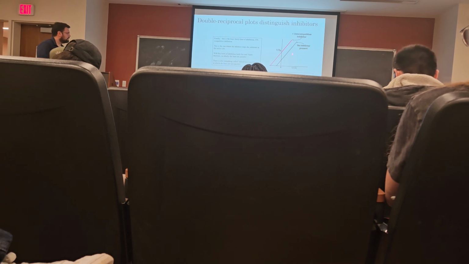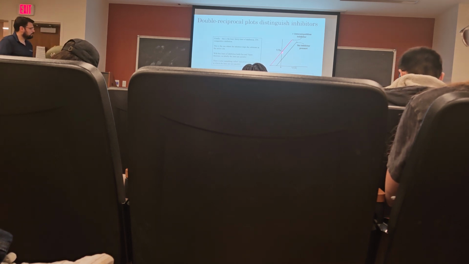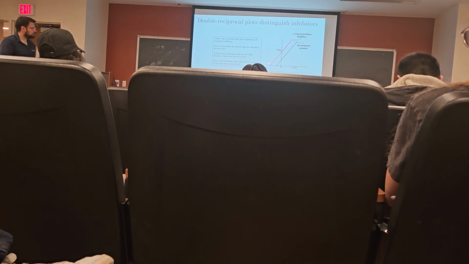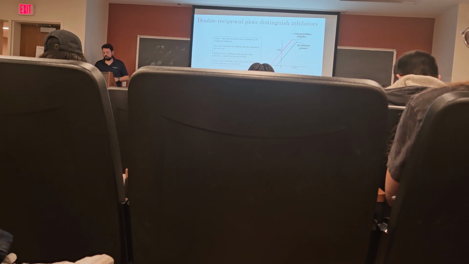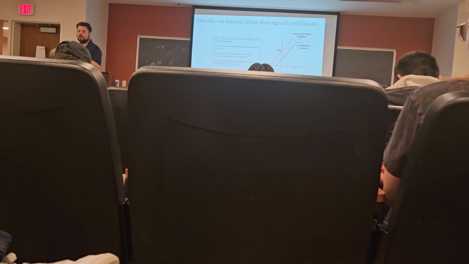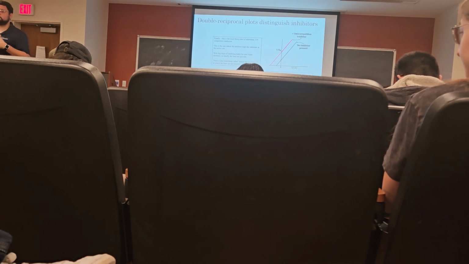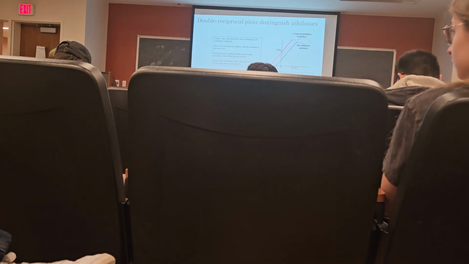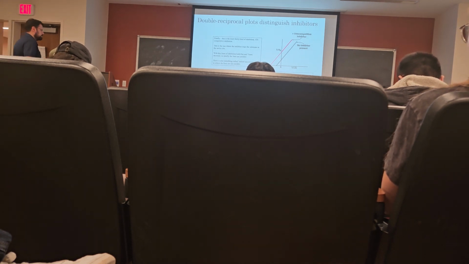So in uncompetitive inhibition, not only do we see a change in both 1/Vmax and -1/Km, we also see that the slopes of these two lines are always equal. So they're parallel lines in the double reciprocal plot for uncompetitive inhibition. All right, so those are the three types of inhibition you should know. You should be able to distinguish between them. You should also be able to see a Lineweaver-Burk plot with actual numbers and determine what the Vmax is, what the Km is, what type of inhibition it is, the apparent Km, and all this, okay?